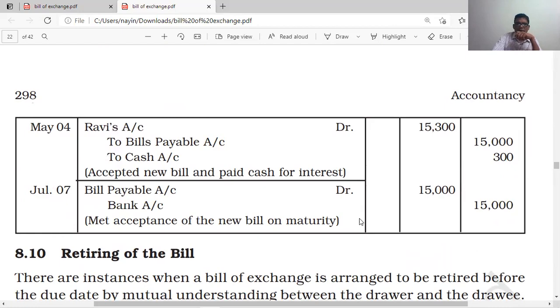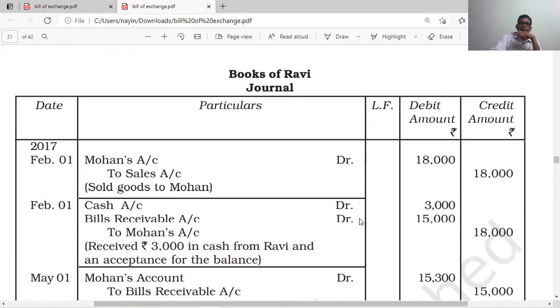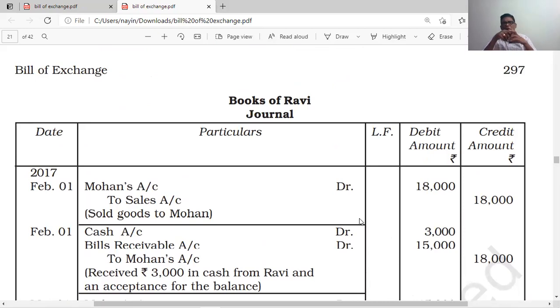So this is about how to retire the old bill and how to write for interest also. The only thing is, in the case of the drawer, the interest is income. In the case of the drawee, the interest is expenditure.